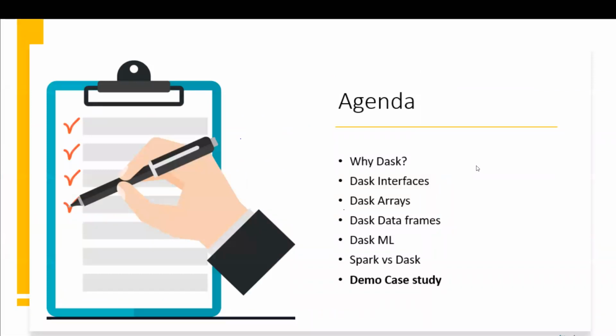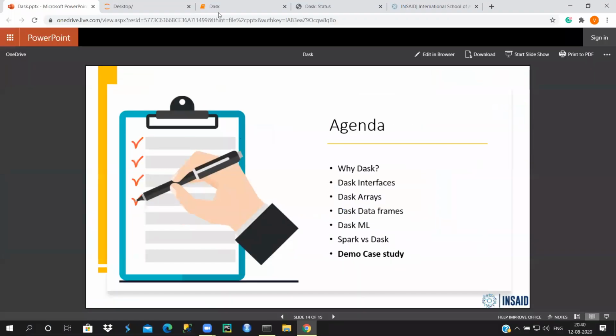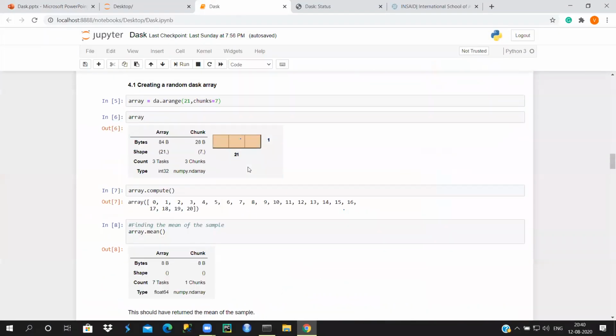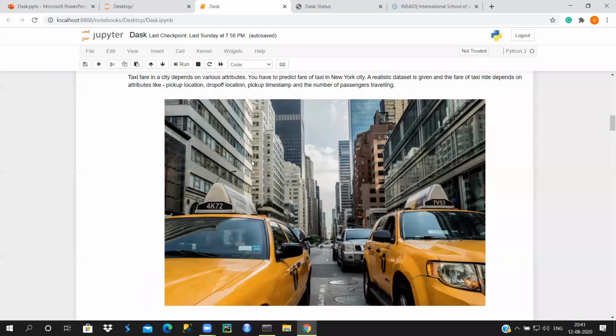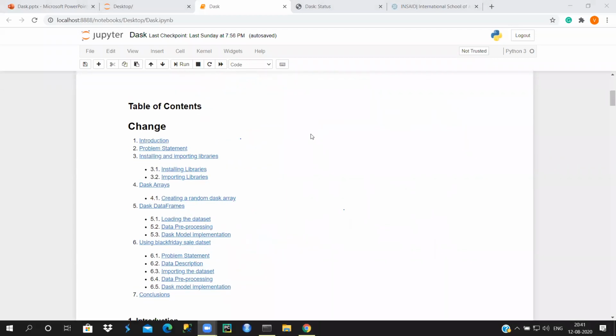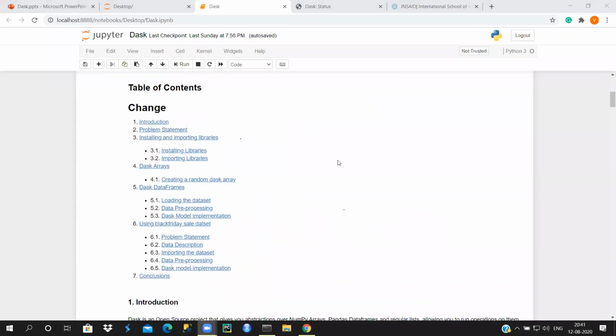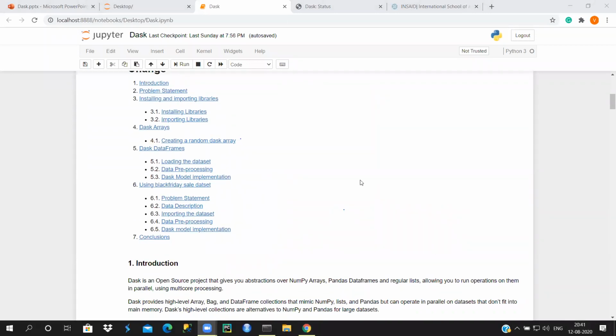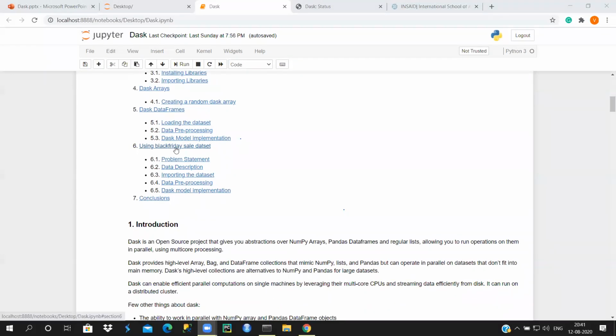So now the next thing is the demo case study that we have. So let's go to the demo case study. I hope you guys can see my screen, right? All right, great. Okay, so the table of contents looks like this. We have introduction, problem statement, and then some installations to do, importing libraries, and then we will come to Dask arrays, data frames, and we will use this Black Friday dataset to implement the ML model that we need, right?